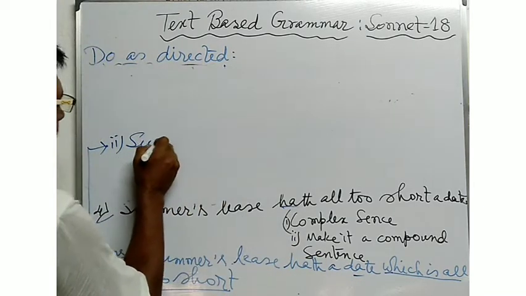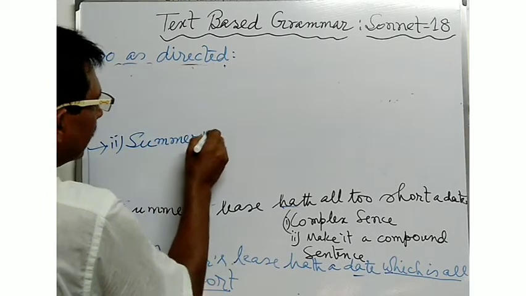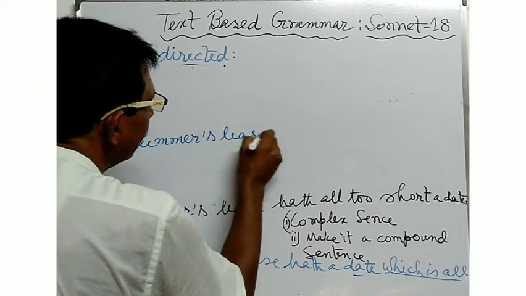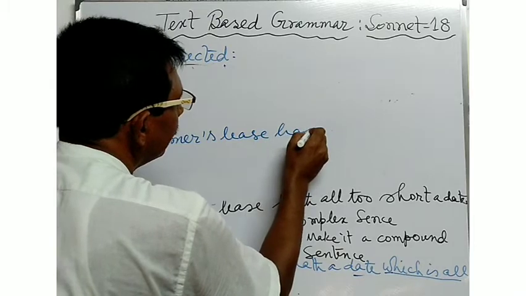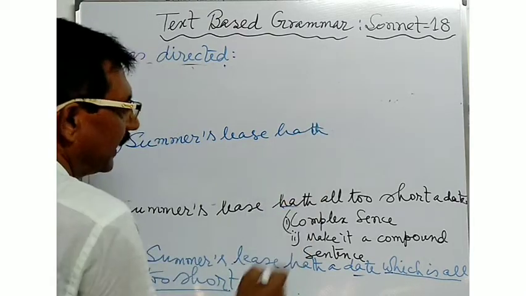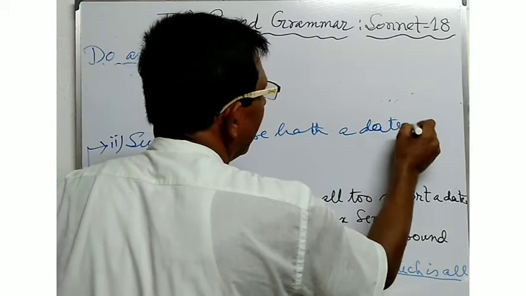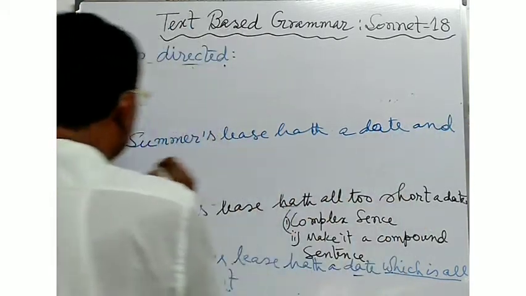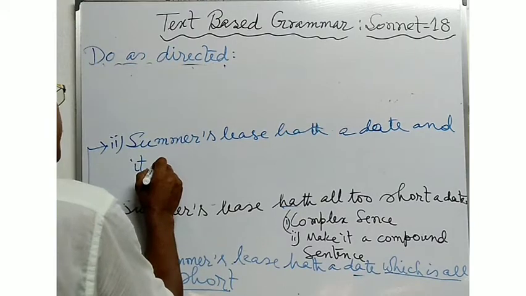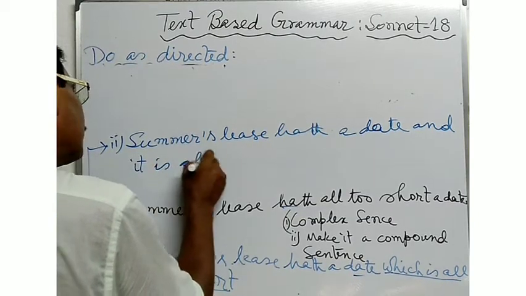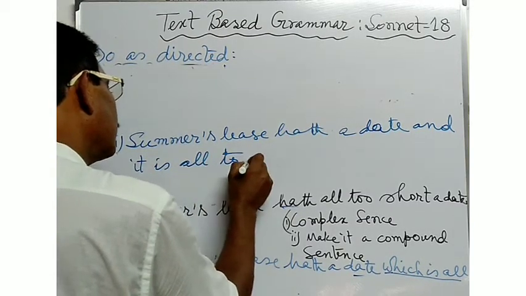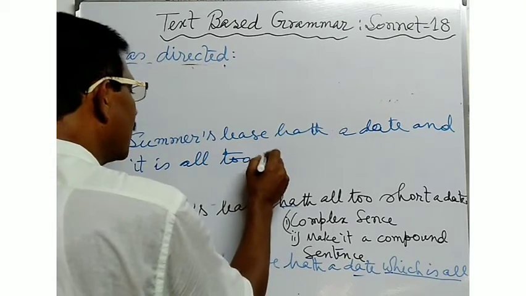Summer's lease hath a date, and it is all too short.